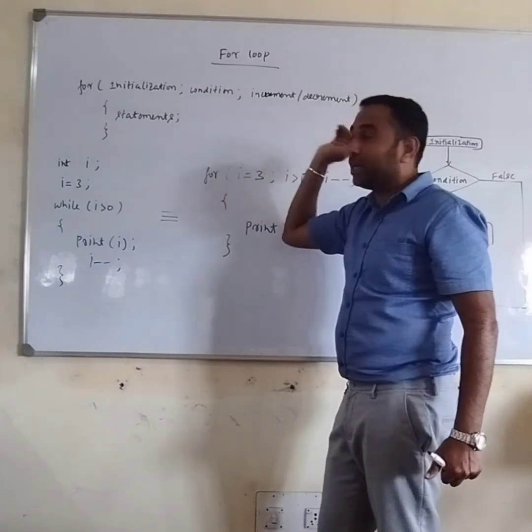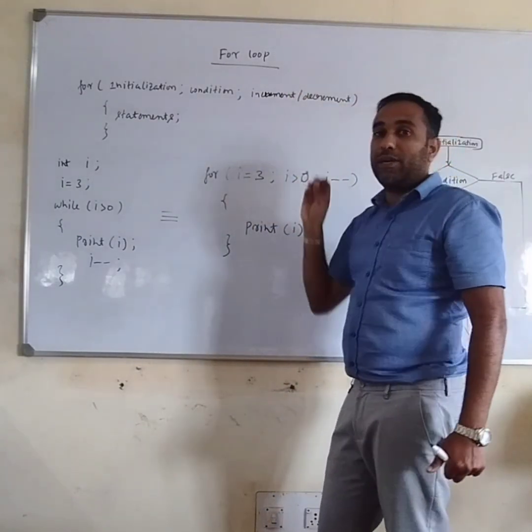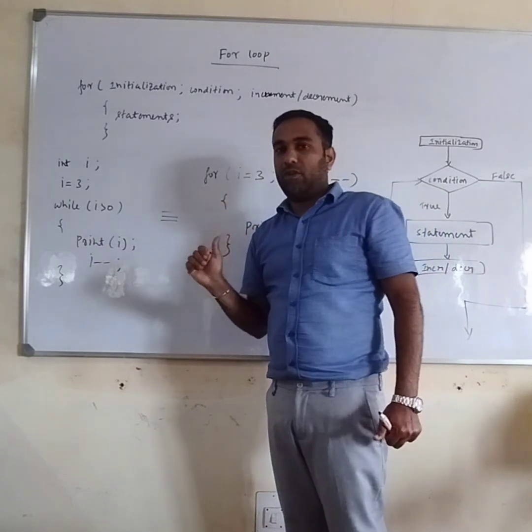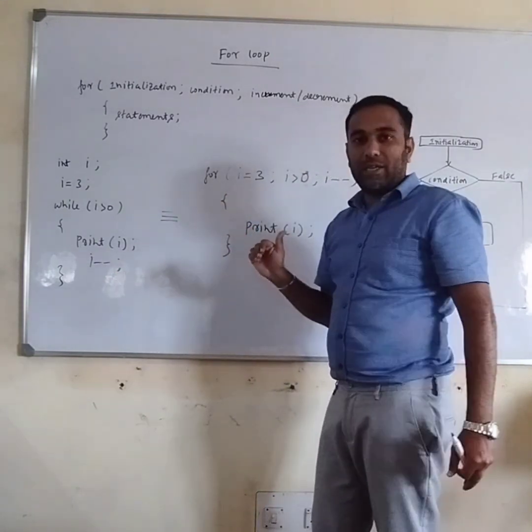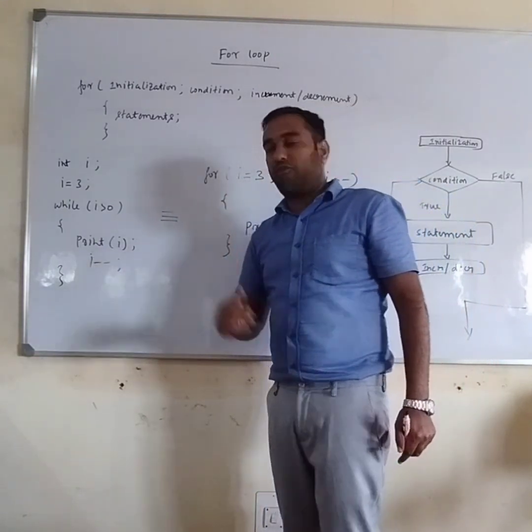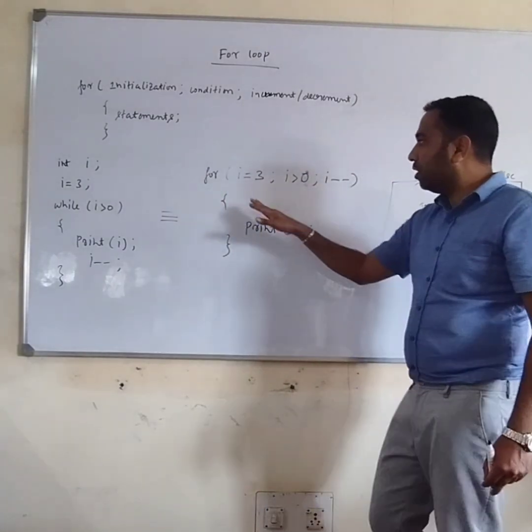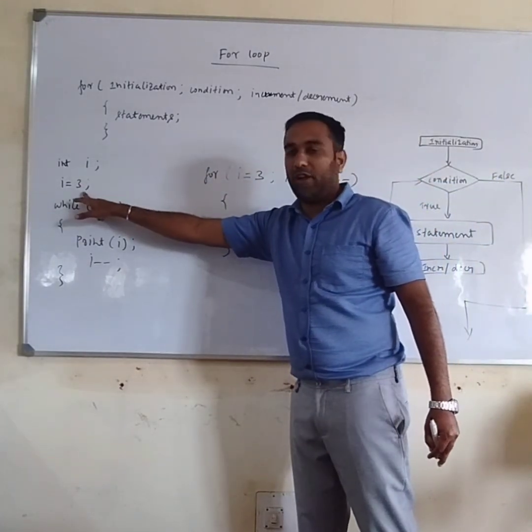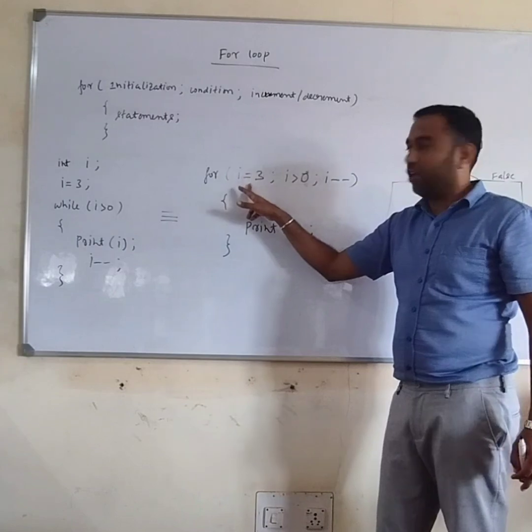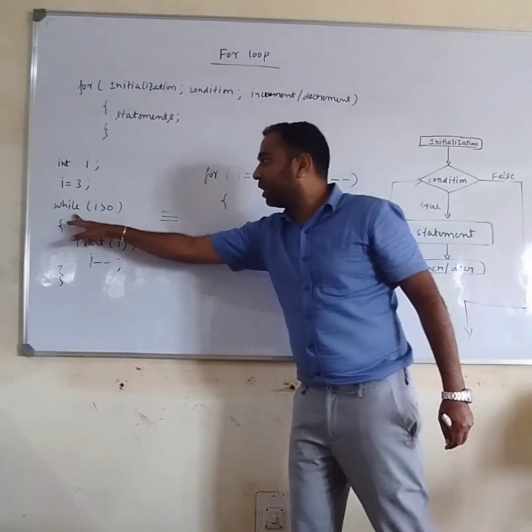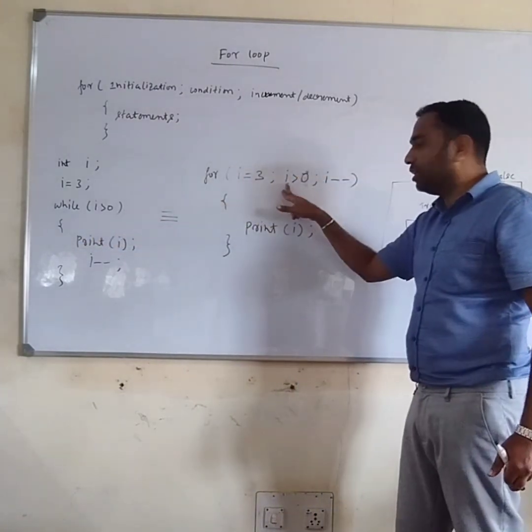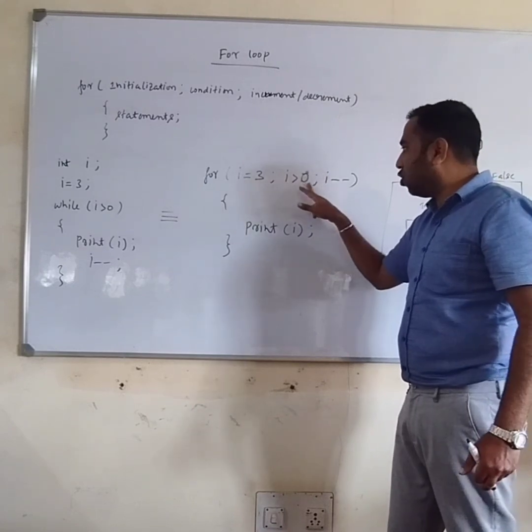Then the final part is incrementing or decrementing the value. So let us see one example using for. Here, I'm initializing the I value, I is equal to 3. Then I'm checking the condition, I greater than 0.